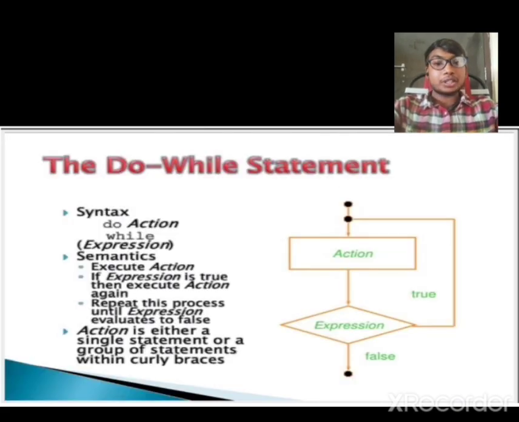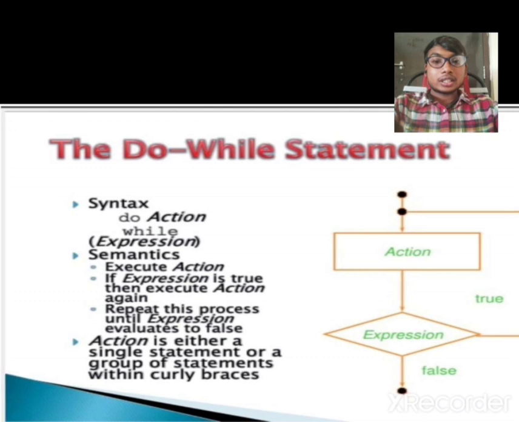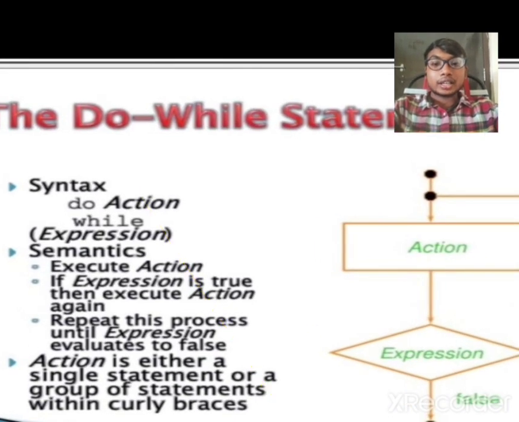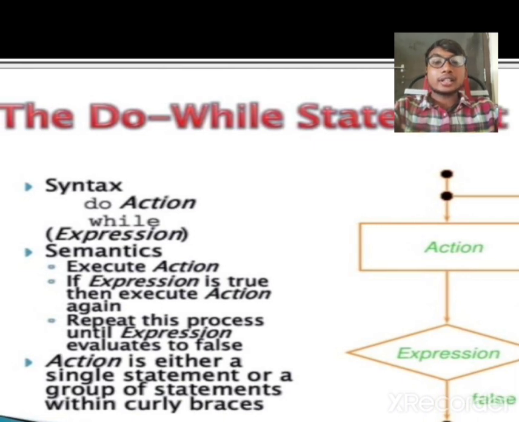The do while statement. Here is the syntax of the do while. Do, and we have to write action, while expression. Semantics: execute action. If expression is true, then execute action again and again. Repeat this process until expression evaluates to false. Action is either a single statement or a group of statements within curly braces. So in the do while statement, in the place of action, we can write a single statement or a group of statements inside the curly braces.